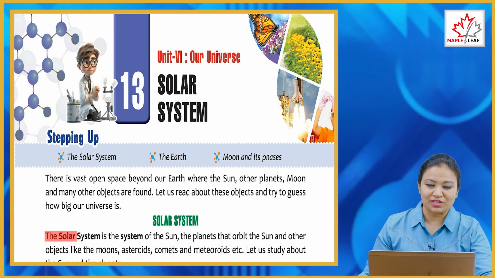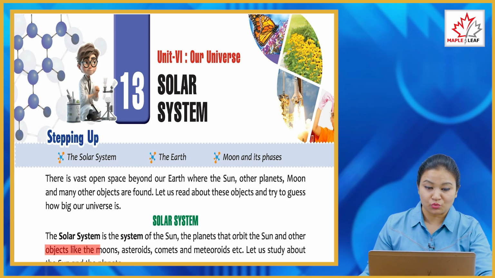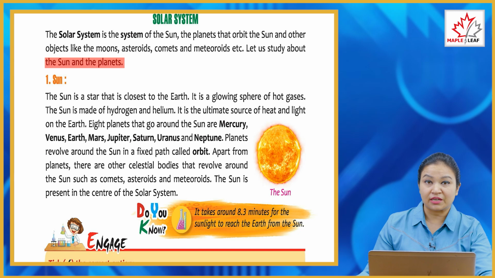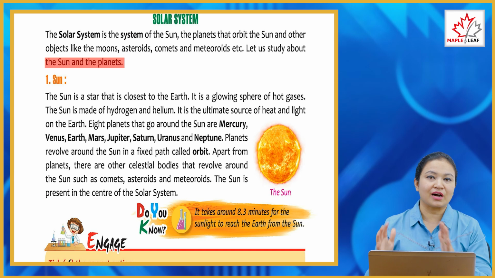Solar system. The solar system is the system of the sun, the planets that orbit the sun and other objects like the moons, asteroids, comets and meteorites, etc. Let us study about the sun and the planets. So the sun, the 8 planets, the moon, asteroids, comets, these all heavenly bodies made our solar system.